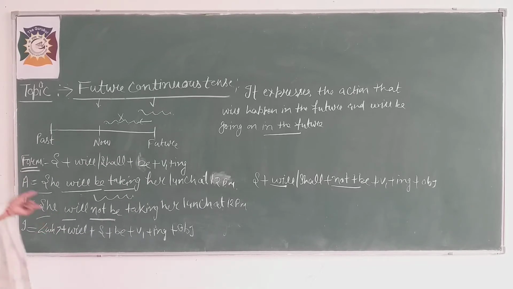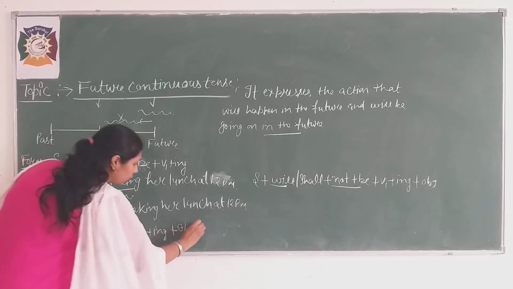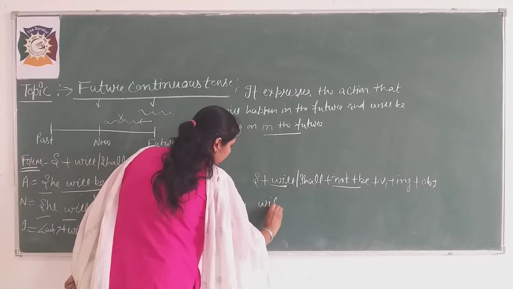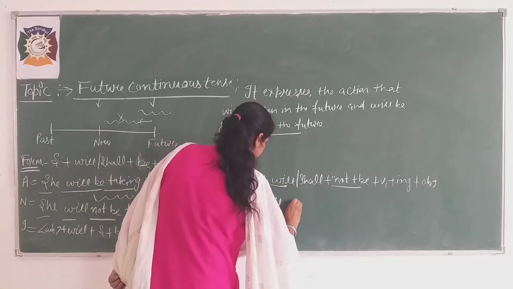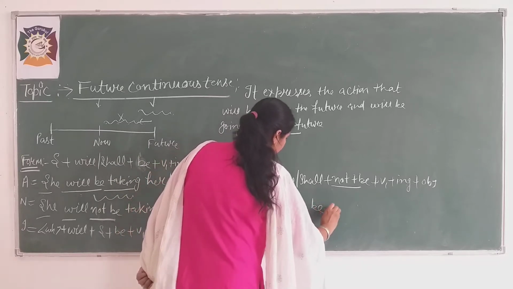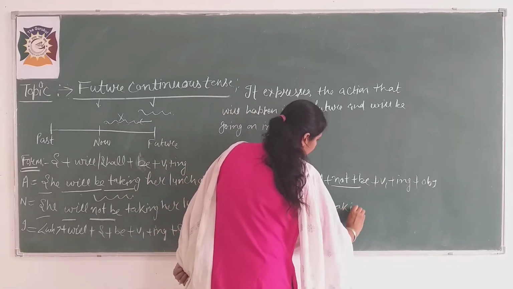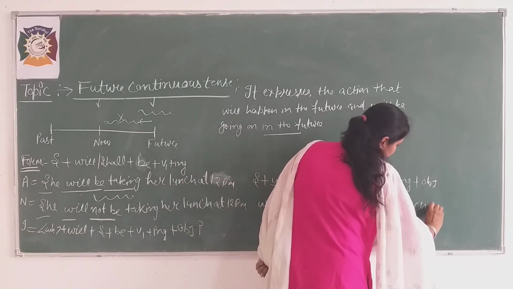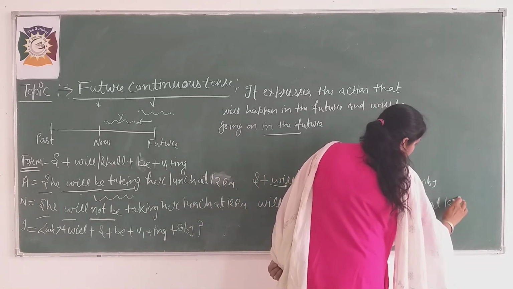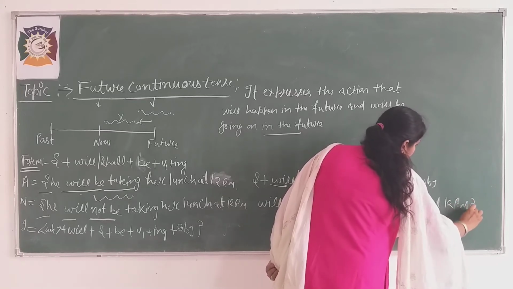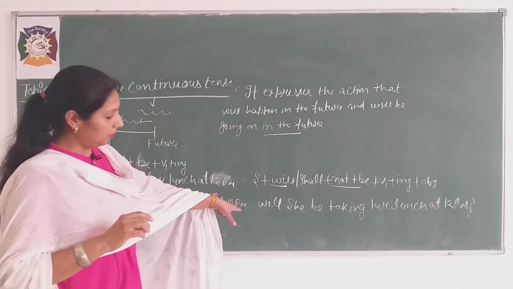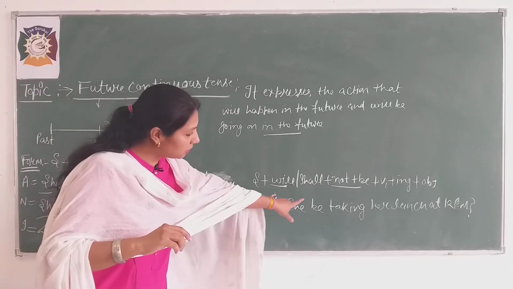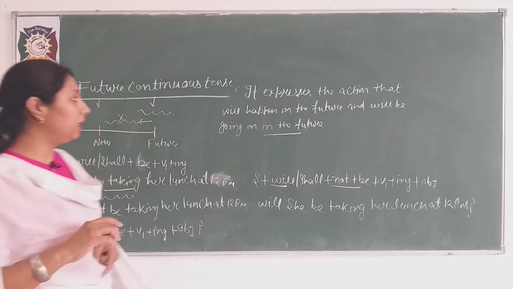See, will she be taking her lunch at 12 p.m.? Is it clear, beta? It is a question mark sentence, an interrogative sentence.